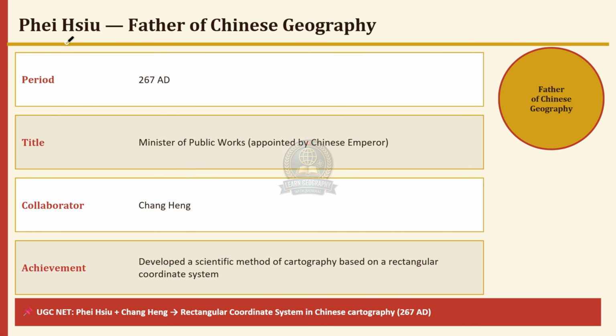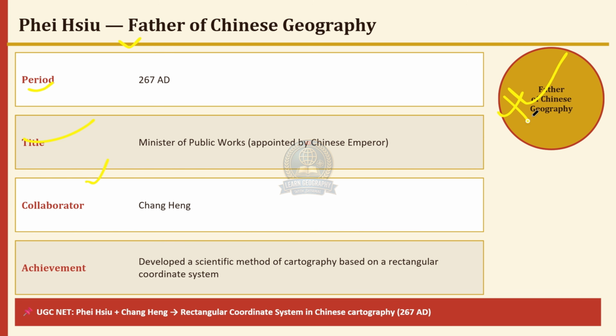Fei Hsiu, father of Chinese geography, period 267 AD. Title: Minister of Public Works, appointed by the Chinese Emperor. Collaborator: Sang Heng. Achievement: developed a scientific method of cartography based on a rectangular coordinate system. Fei Hsiu and Sang Heng, rectangular coordinate system in Chinese cartography, 267 AD.